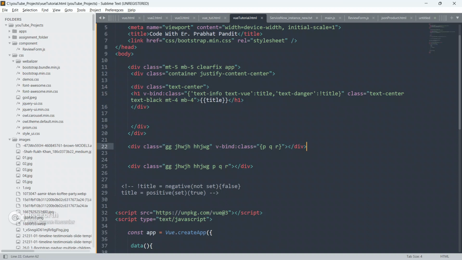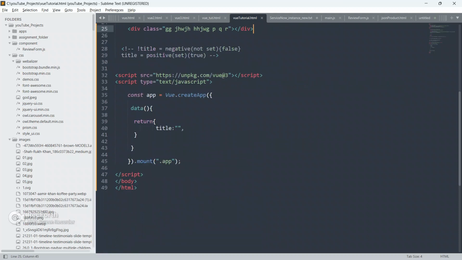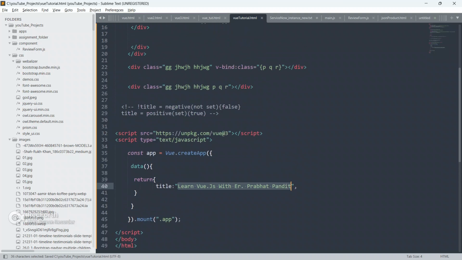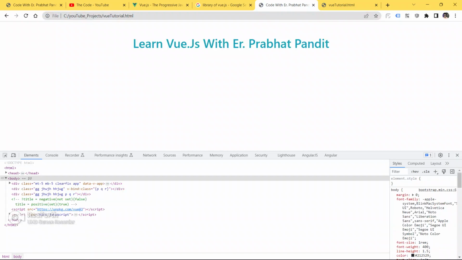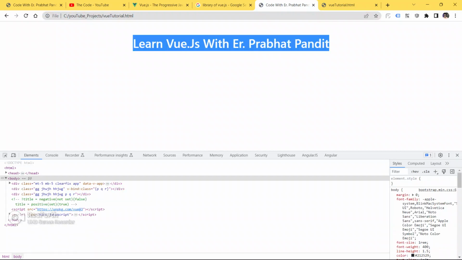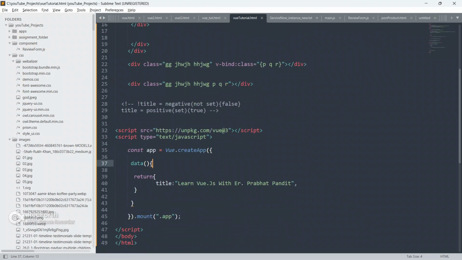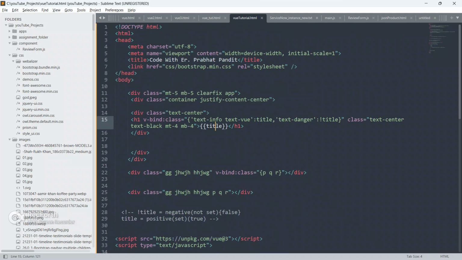Okay, so as I already explained, we have written it like this, and after the compilation we will get it like this. So let me just press Control Z. Learn Vue.js with ER Prabhat Pandit. Okay, so save your code, go to the browser and refresh your page. So see, we are able to see now what is inside the title. We have defined title, Learn Vue.js with ER Prabhat Pandit.